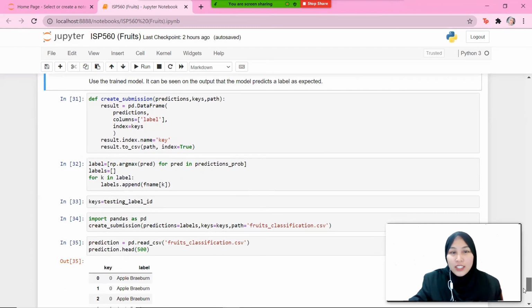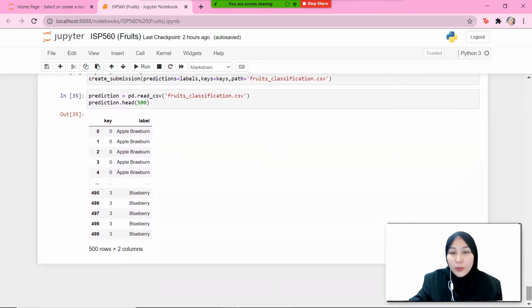Next, after visualization, we export the whole predicted output in the form of CSV. So that's all for me.